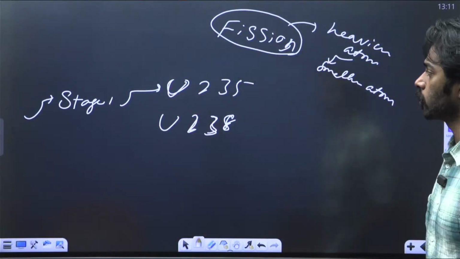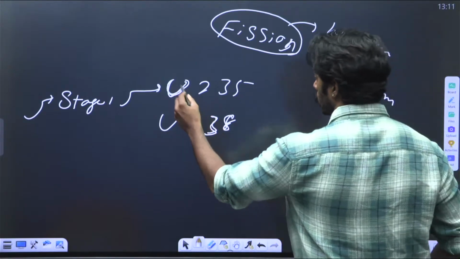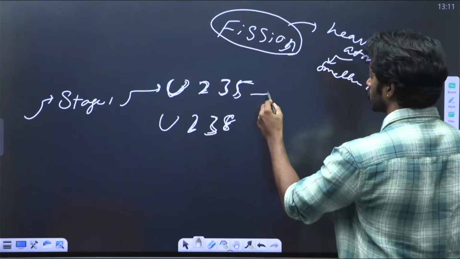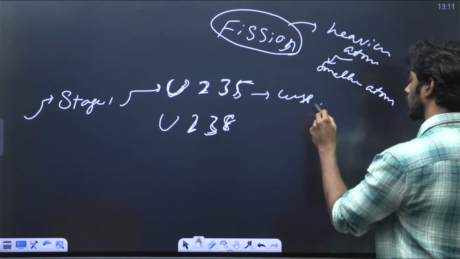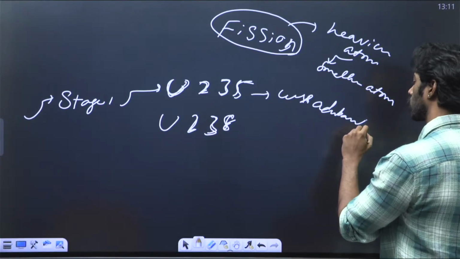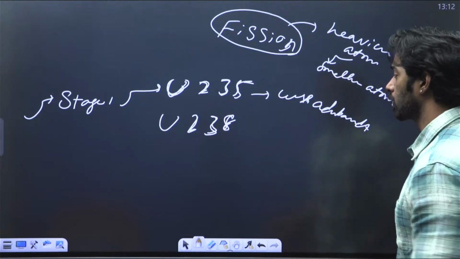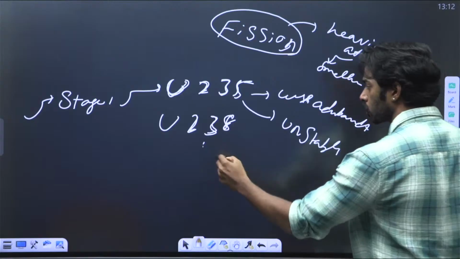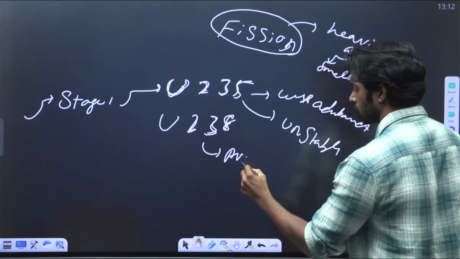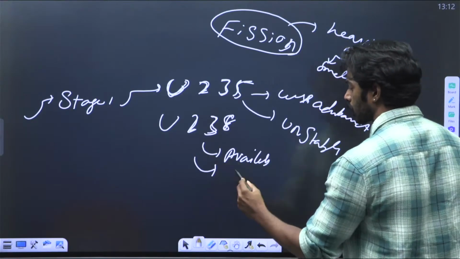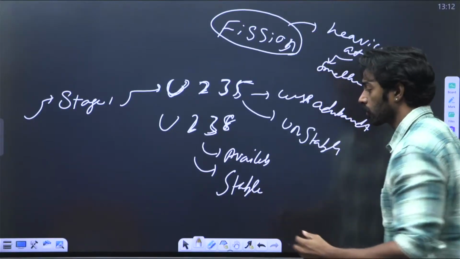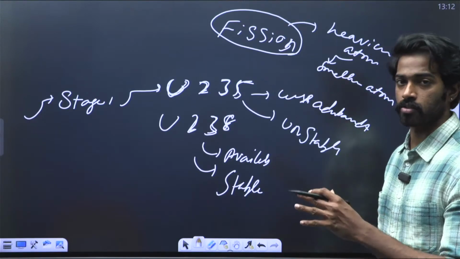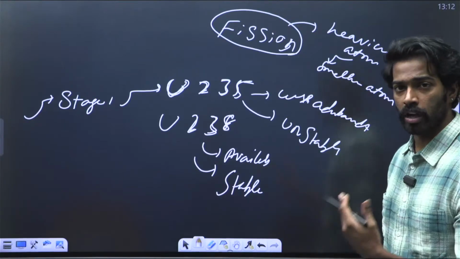Okay, in stage 1, we use uranium-235. Uranium-235 is very less abundant in India. That is the reason we are actually using a 3-stage program. Uranium-235 is less abundant and is very unstable, whereas uranium-238 is very available and very stable in nature. Meaning whenever you hit a neutron on uranium-238, it does not divide into two lighter atoms, it actually